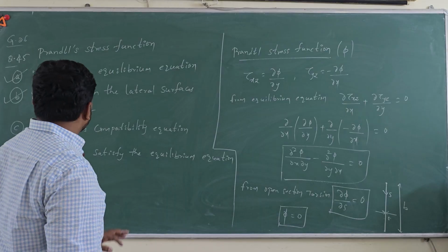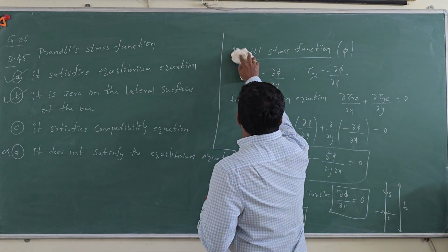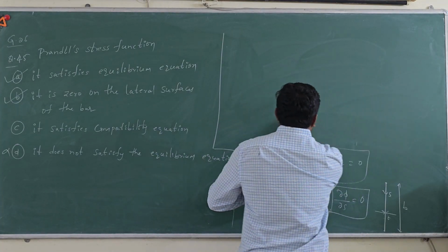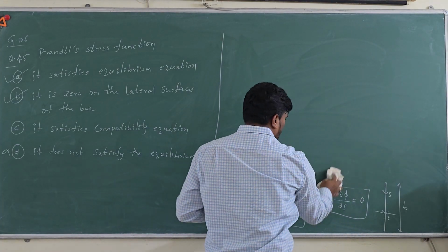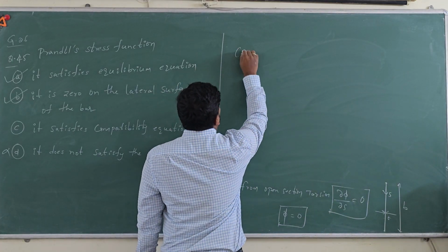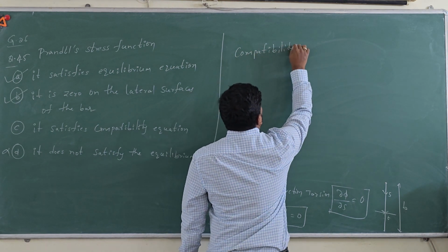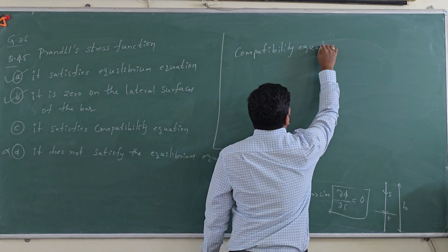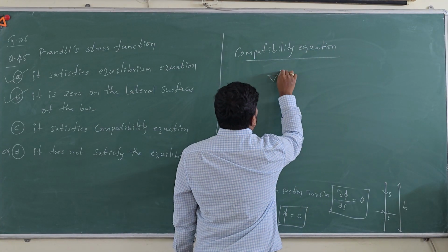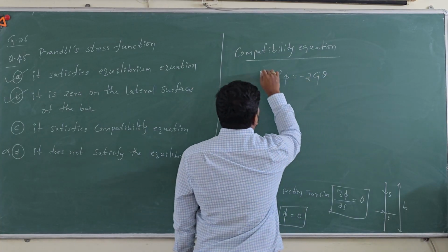Then if you go for option C, it satisfies the compatibility equation. For that you need to write the compatibility equation for Prandtl stress function. The compatibility equation is del square phi is equal to minus 2G theta.